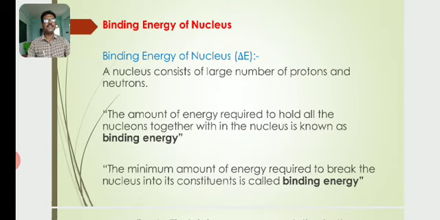The amount of energy required to hold all the nucleons together within the nucleus is known as binding energy. So the minimum amount of energy required to break the nucleus into its constituents is also called binding energy.